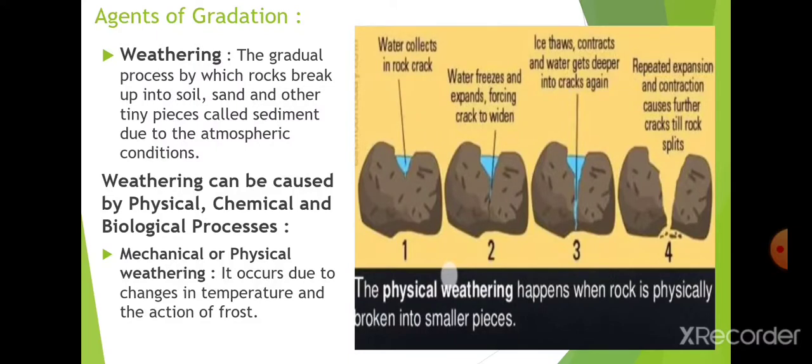Now again, when the temperature increases, the water changes its form. Again when the temperature decreases, the water changes into ice. So this led to the crack becoming bigger than the earlier one. This also helped make the crack bigger than the earlier one. The freezing and the melting of the water makes the crack bigger and bigger.